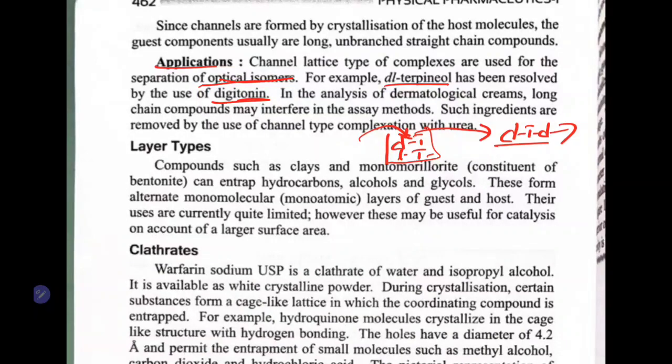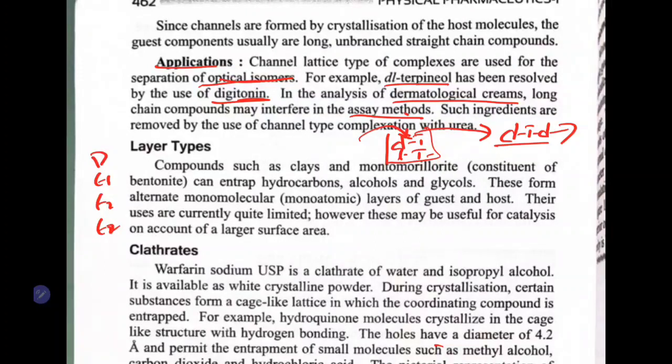Then in the analysis of dermatological creams, long chain compounds may interfere in the assay method. Such ingredients are removed by use of channel type complexation with urea. So we have dermatological creams, the creams which are used for dermatitis, applied on the skin. In the cream we have the drug, excipient 1, excipient 2, excipient 3.